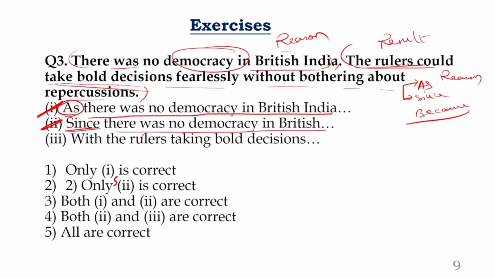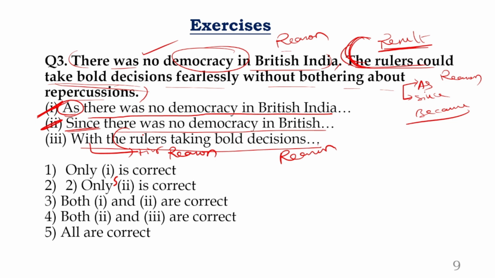Go for shortcut quickly. Next, with the rulers taking bold decisions. No. You can say with having no democracy in India. You can start the sentence like that. But you cannot say with rulers taking, because previously we had seen with plus ing combination, which was showing the reason. But if you start the rulers taking bold decisions, that is a result. That's not a reason. So if there is a reason in this position, absolutely your answer is correct. So is there a possibility? No. Your answer should go with only 1 and 2. Next.